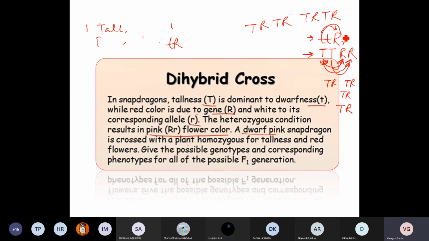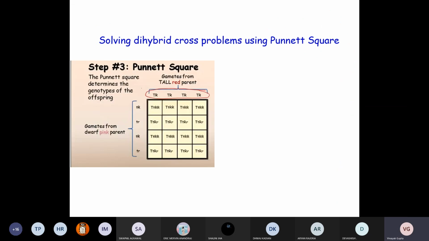This small t with small r. This small t with this capital R. And small t, small r. So now these are the next 4 gametes. Now what you have to do? You have to put these on the top and left hand side, so you can fill all these small squares. So here it should be capital T, small t, capital R, capital R.